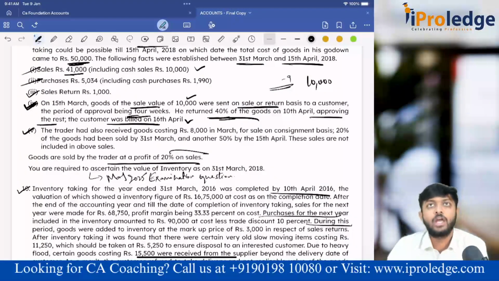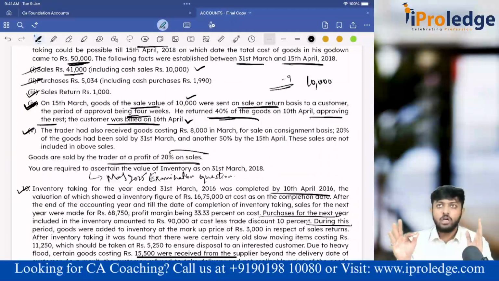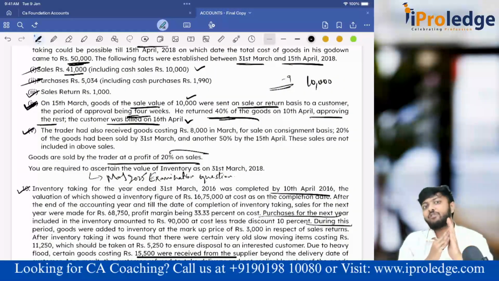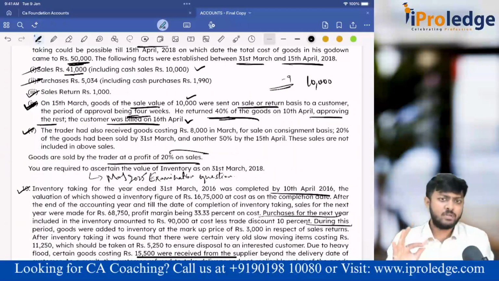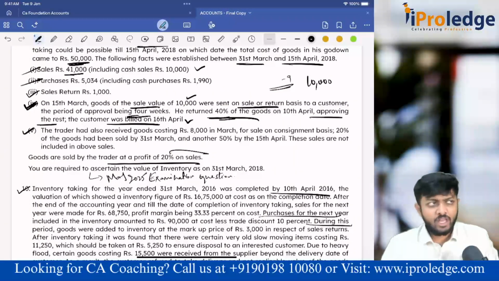Now tell me, what should be our position as on 31st March? On 15th March I sent the goods. On 31st March, I did not receive any approval, and 4 weeks has also not elapsed. That means, do I have to book the sales income or not? As on 31st March, if I have not received any approval, I am not supposed to book the sales. Now tell me, there is something in opening stock, something in purchases.